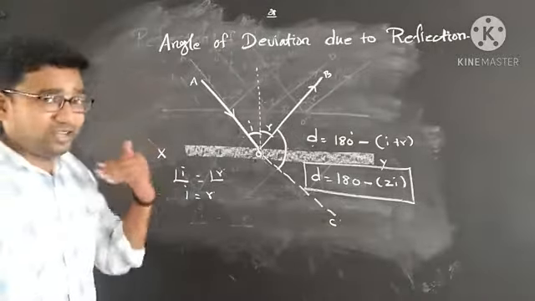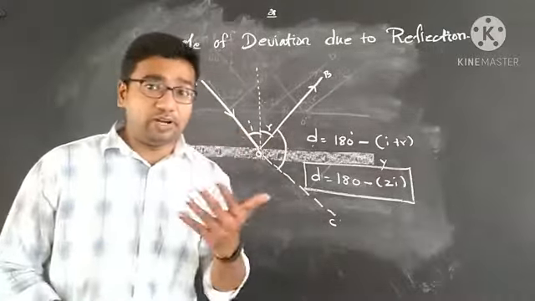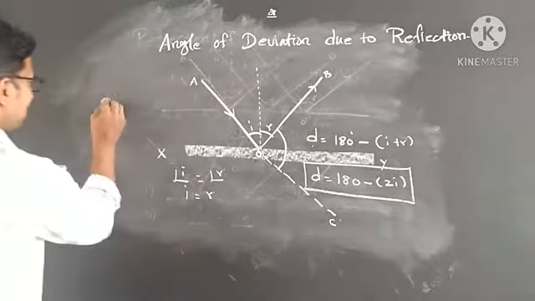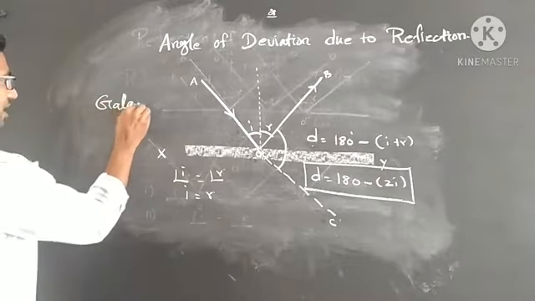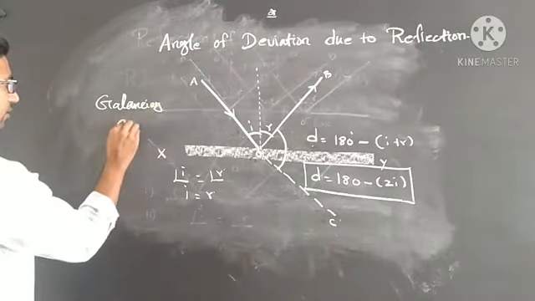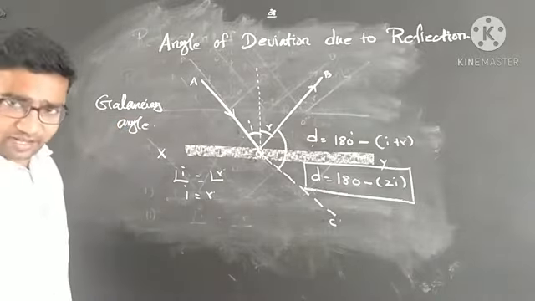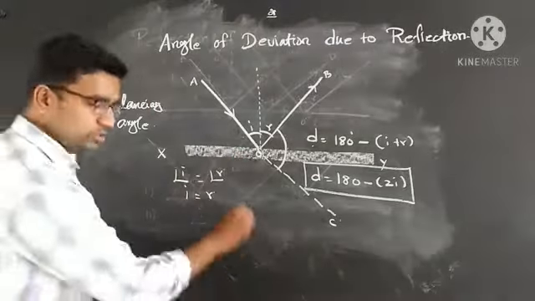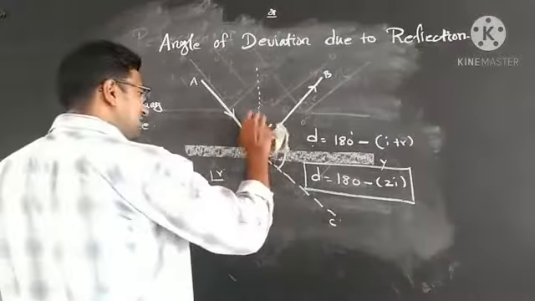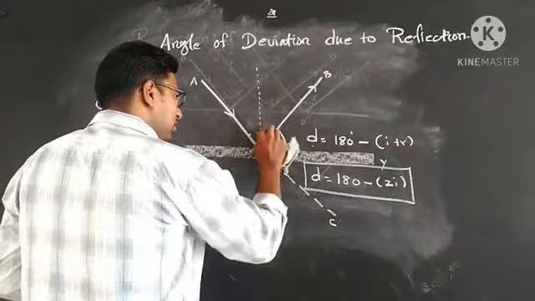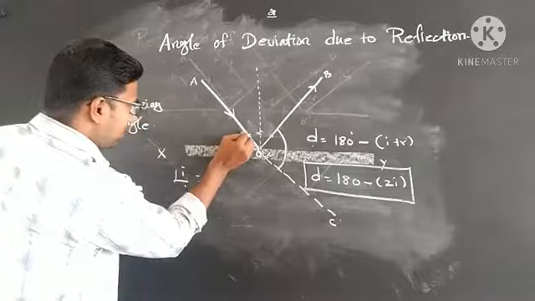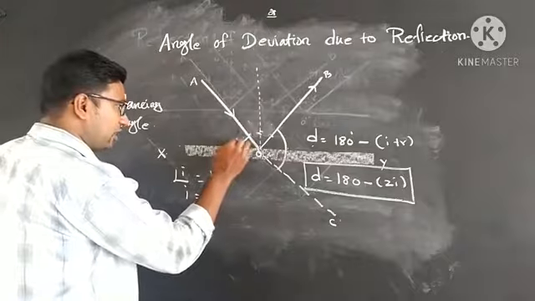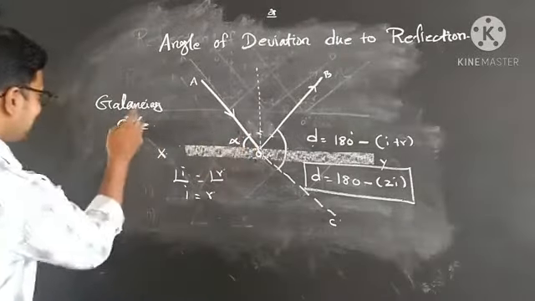The angle of deviation can also be defined in another way. Do you know the glancing angle? The glancing angle is the angle created between the incident ray and the reflecting surface. Now I am going to draw the glancing angle. The angle between the incident ray and the reflecting surface X creates an angle alpha. This is the glancing angle alpha.